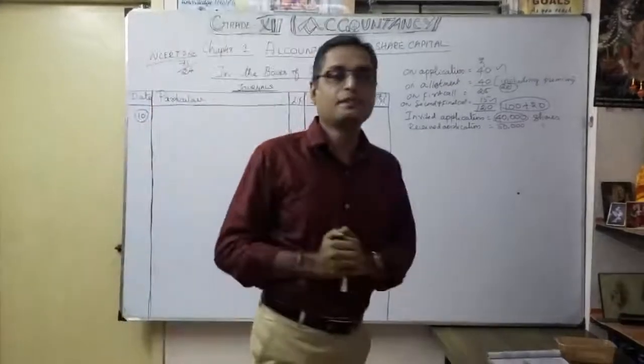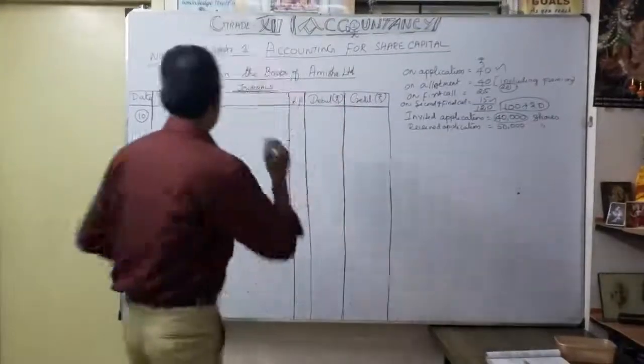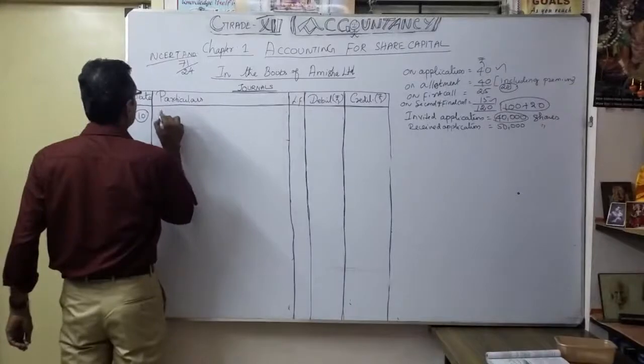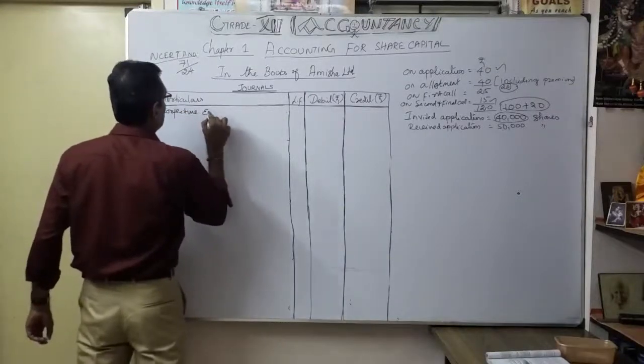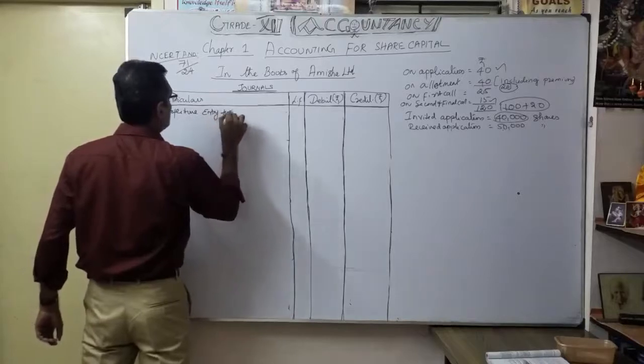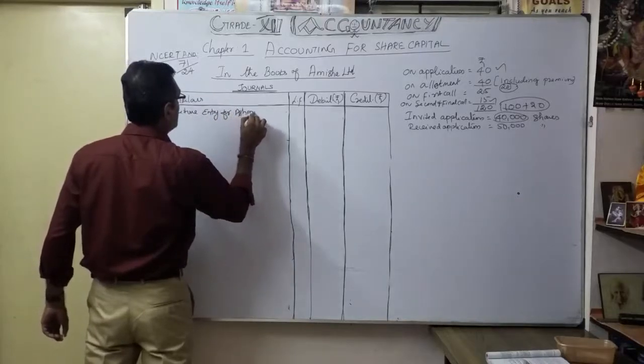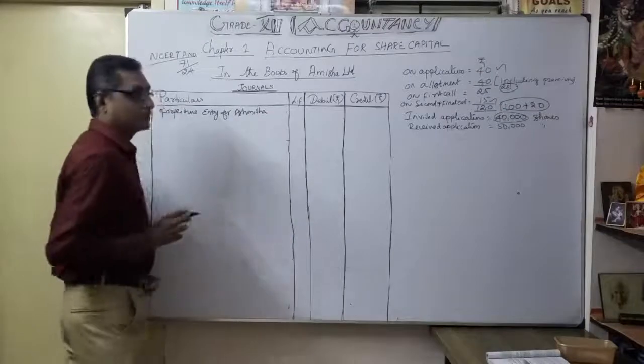So that's why I put the heading forfeiture entry for Ashmita. Very important here.